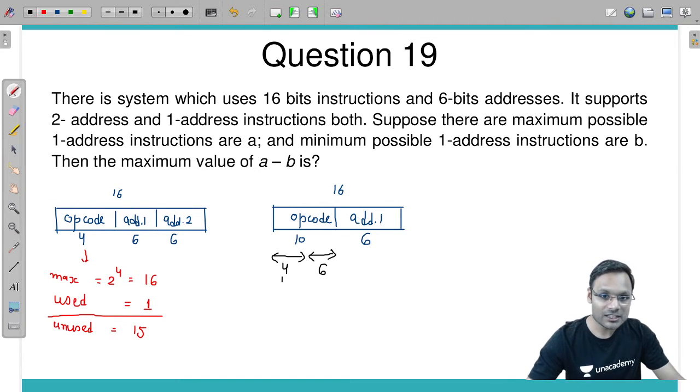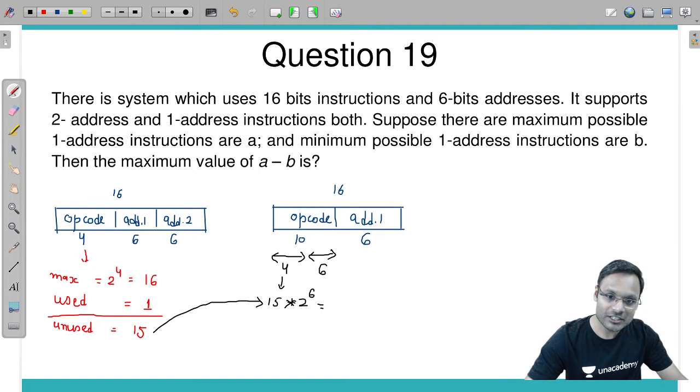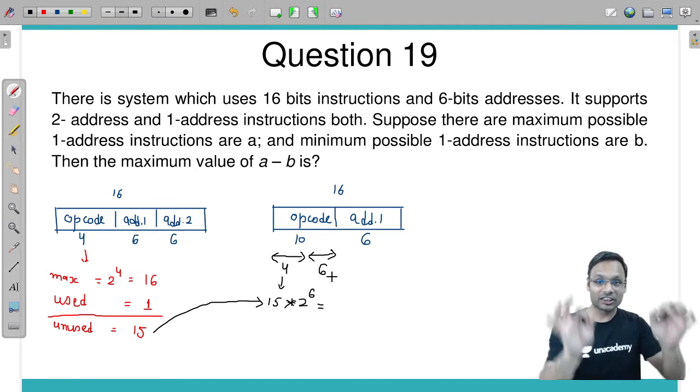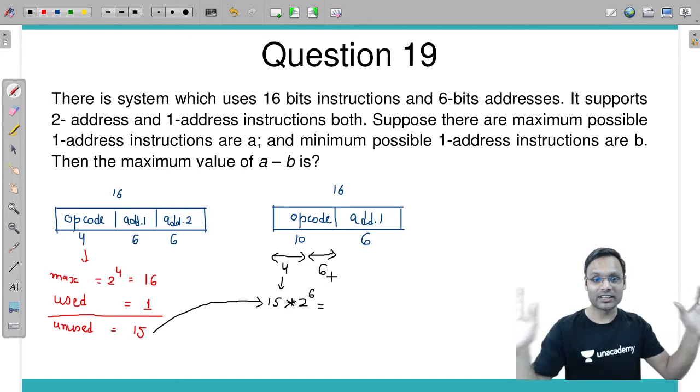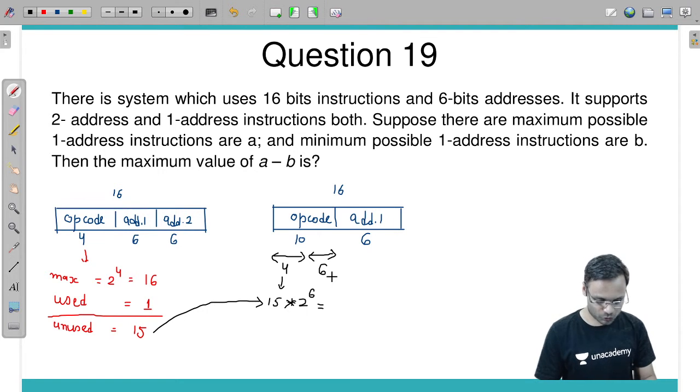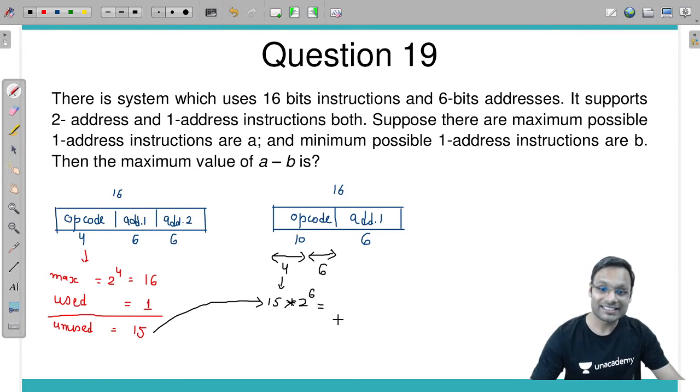Now using these 4 bits, I am having unused 15 into 2 power 6, which is how much? Calculate quickly. These are the maximum 1 address instructions possible. So it will be 15 into 64, 960 1 address instructions possible. These are the maximum.